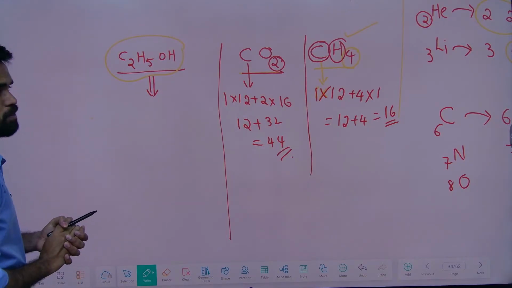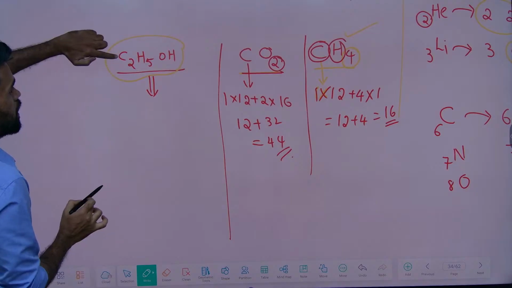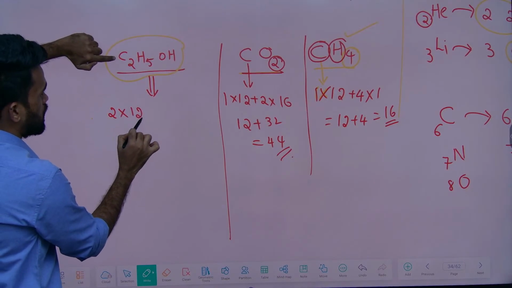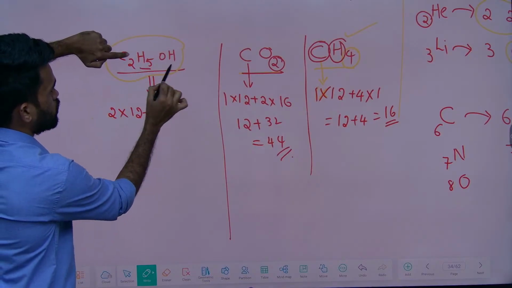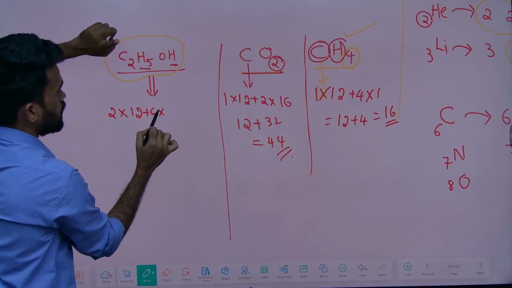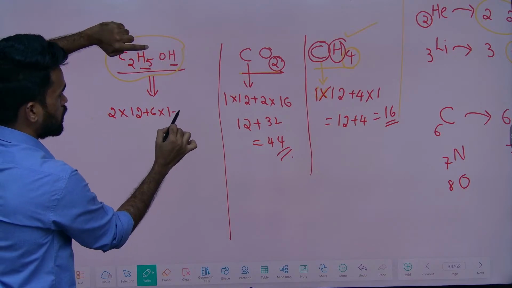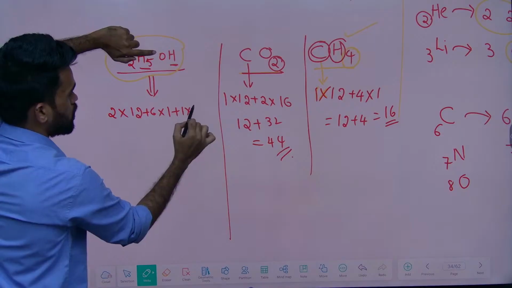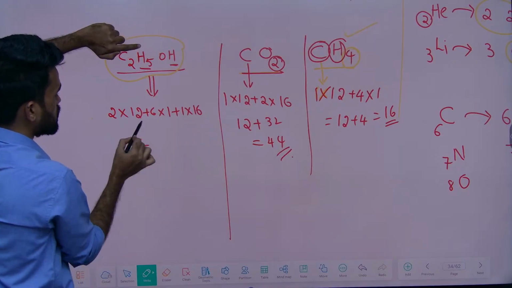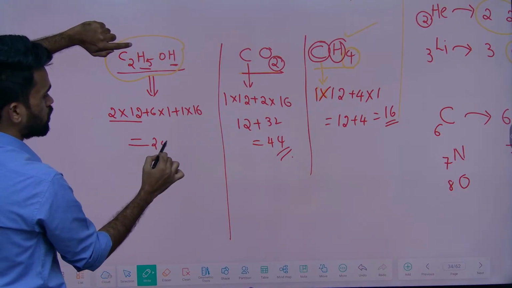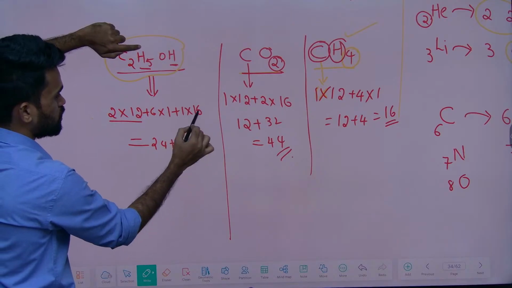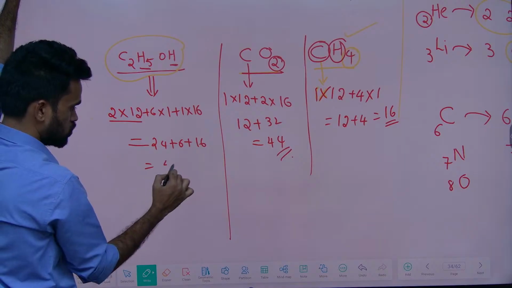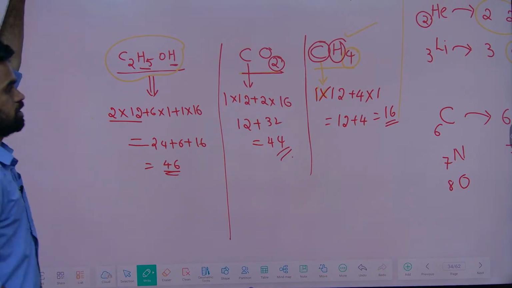It's very simple. What I told you: take the number of carbon atoms, 2, into the mass of each carbon atom, 12. How many hydrogens? 5 plus 1, 6, into each hydrogen mass, which I told you is 1, plus how many oxygen atoms? 1, and each oxygen mass is 16. So add these numbers: 12 twos are 24, plus 6, plus 16 ones are 16. So the total sum is 46.